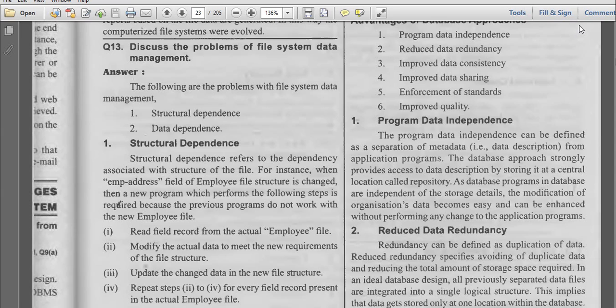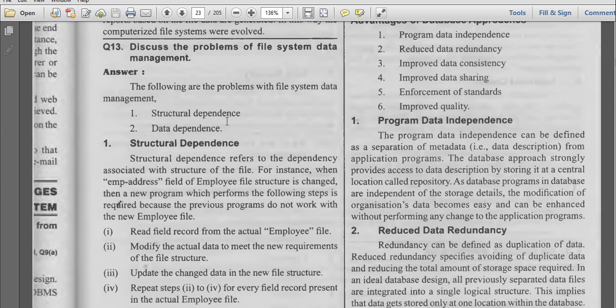And we have seen three types of architecture: single tier, two tier, and three tier. And even we have seen that architecture with the external level, internal level, and conceptual level. So today's class will discuss some problems which we have with the file system data management.